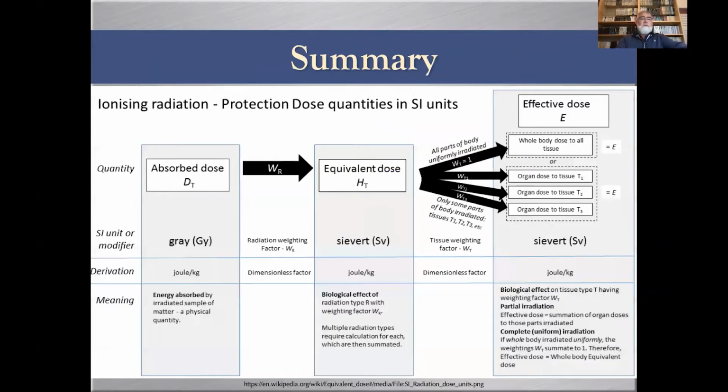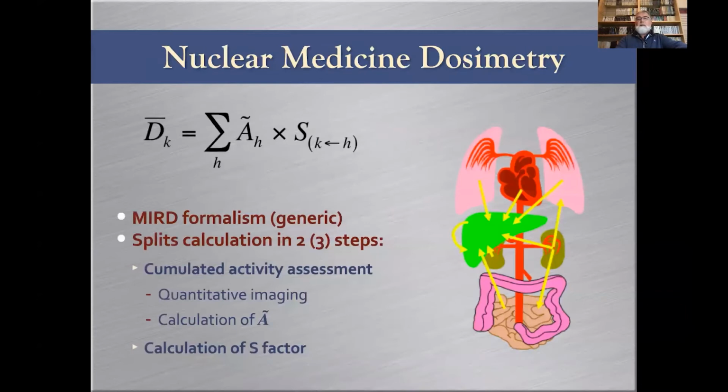Here you have a summary which shows you how you pass from absorbed dose to equivalent dose and from equivalent dose to effective dose. So, nuclear medicine dosimetry: how do we compute the absorbed dose? We saw that in the first lecture. According to the MIRD formalism, the absorbed dose to a target is a sum of the irradiation from the different sources.